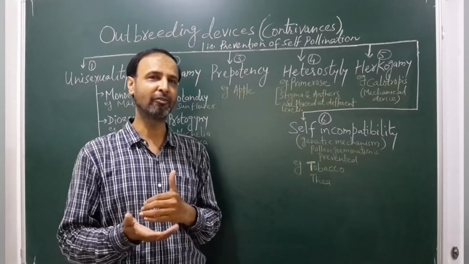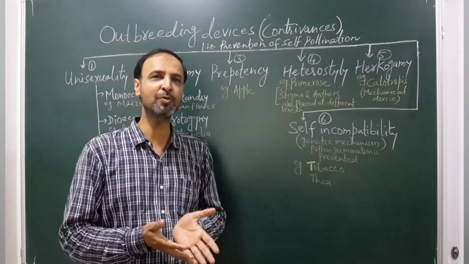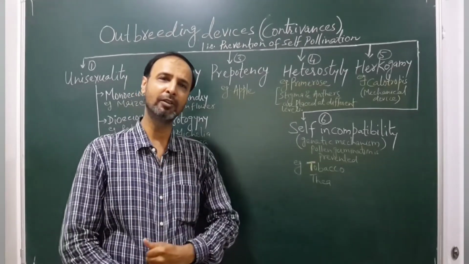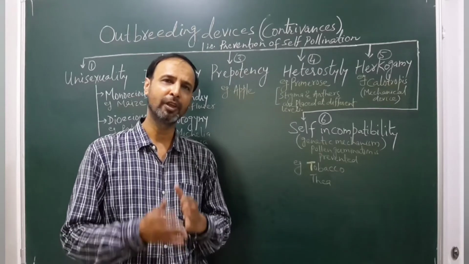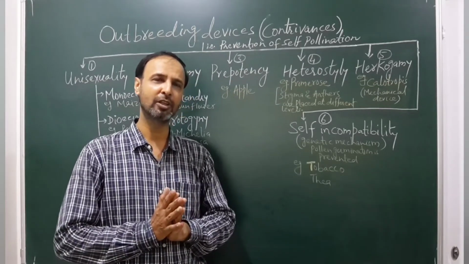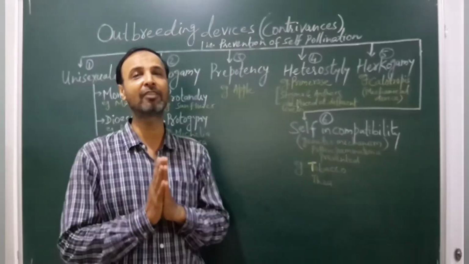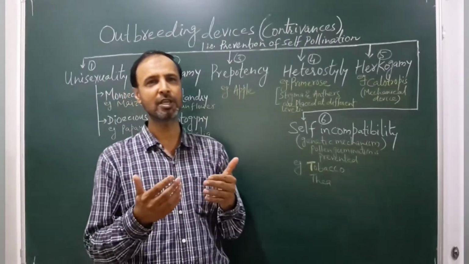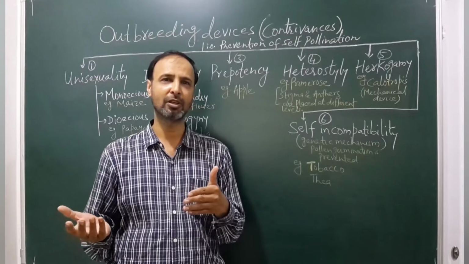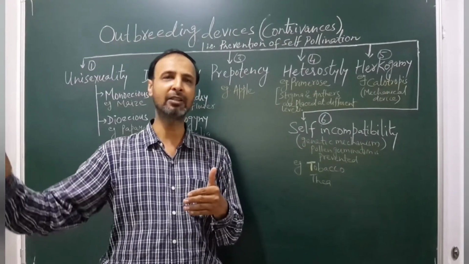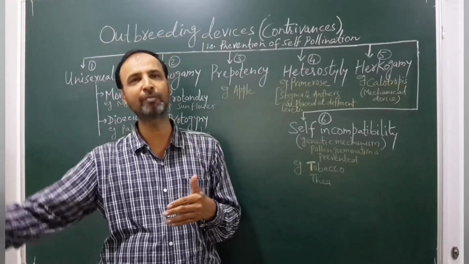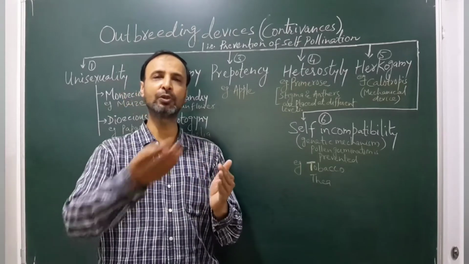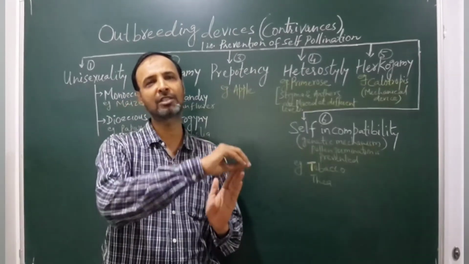Now the reason why most of these angiosperm plants avoid self-pollination and prefer cross-pollination: the purpose is genetic variation. When there is cross-pollination, the pollen from the anther of a flower of a different plant is transferred to the stigma in a flower of this different plant.